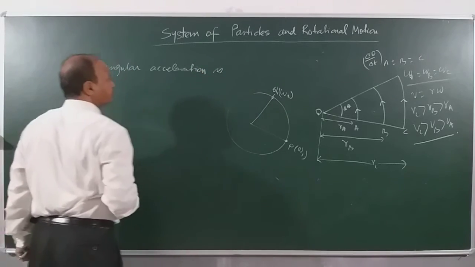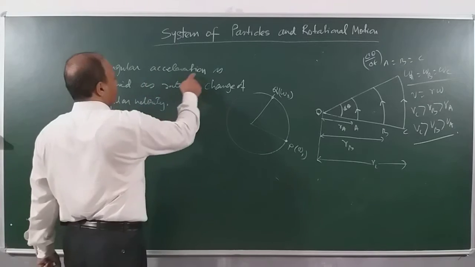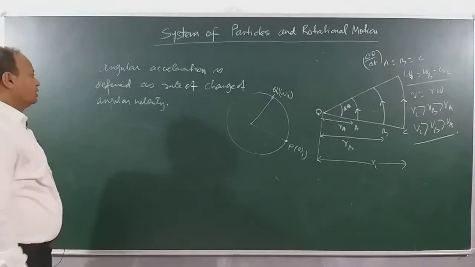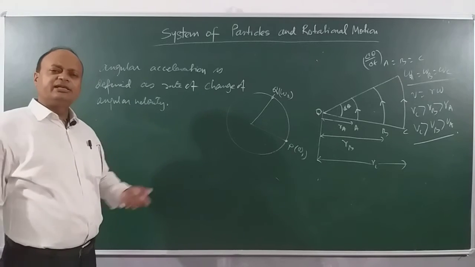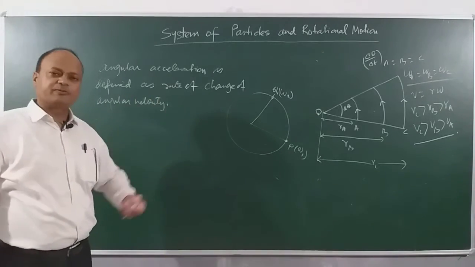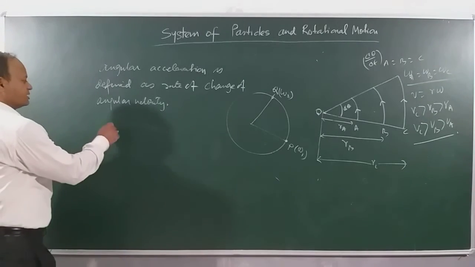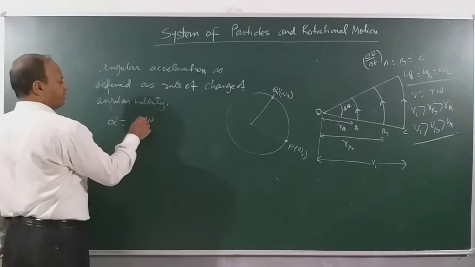Then angular acceleration is defined. So children, angular acceleration is defined as rate of change of angular velocity. Just like linear acceleration is rate of change of linear velocity, angular acceleration is rate of change of angular velocity. So angular acceleration alpha will be equal to delta omega by delta t.